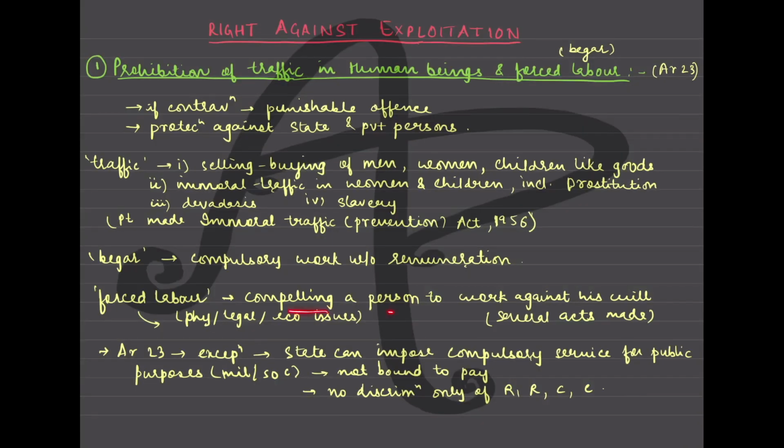For example, compelling a person to work against his will. Right? A person is not willing. Now here when we talk about against his will, that can have n number of implications. Physical issues, economic issues, legal issues are possible. What kind of economic issues? For example, let's say you are not giving the person the adequate amount, so being paid less than